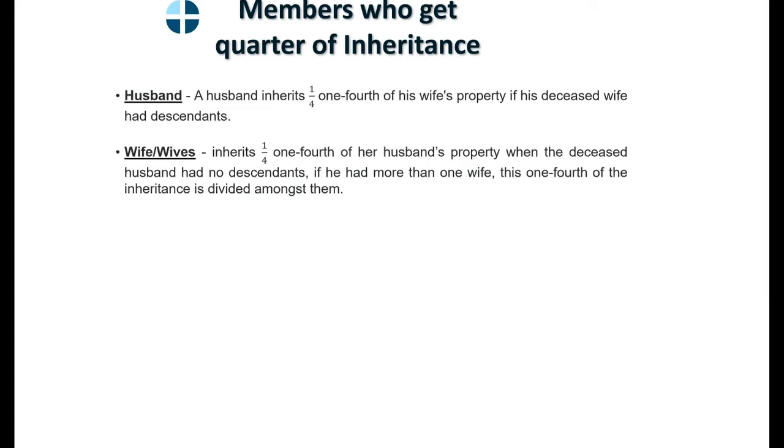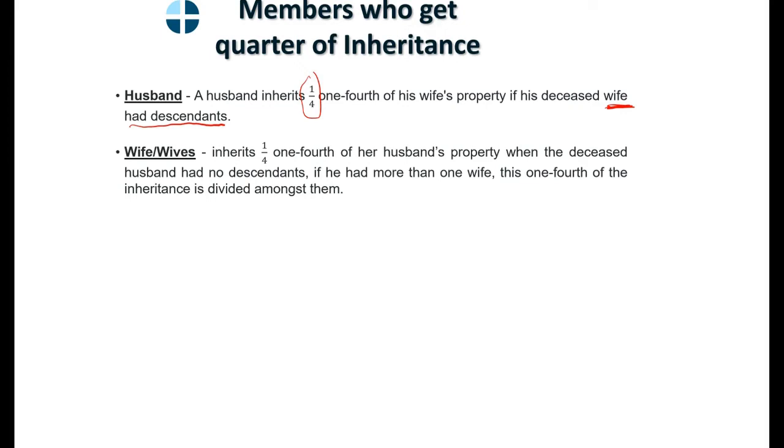The husband inherits 1/4 of his wife's property if the deceased wife left behind a descendant. So if there is any offspring from the wife who died, he is entitled to only a quota. This descendant can be from another husband, or it could also be from Ibn Zina, a child from adultery.